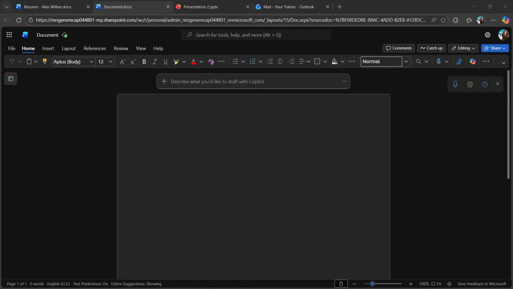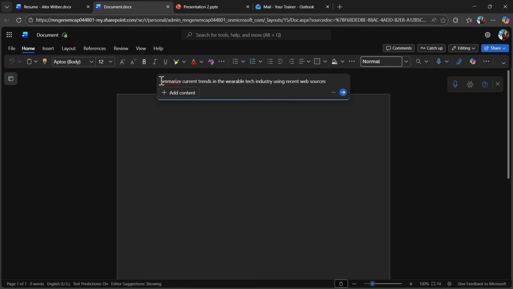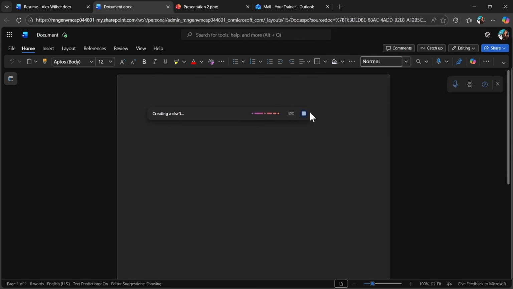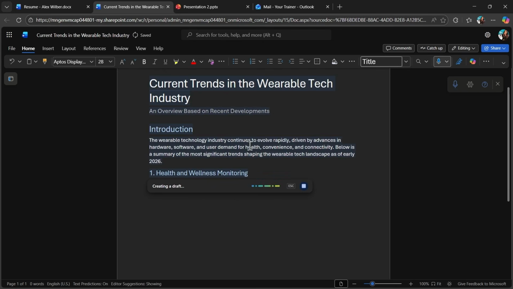Also, if I don't have anything inside of my document and I'm just starting to write one, I can use the Copilot section to create a completely new document based on existing content or just based on my prompt. I use a prompt or I add something via plus. You saw that I also had this option.